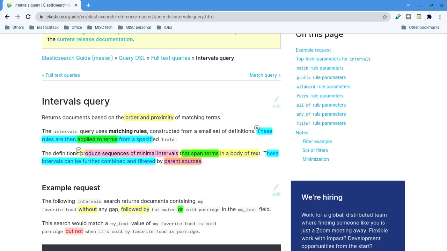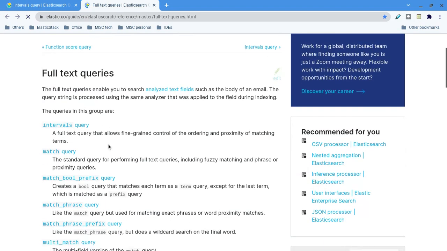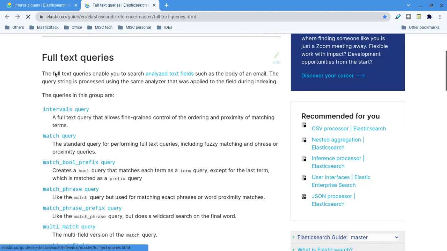In this video we are going to see the intervals query. Before we see what the intervals query is, you all know about the full text query, right? In the full text query, there are several groups. Here we have several groups, and intervals is one of them.